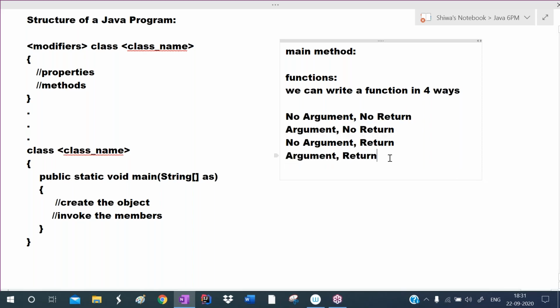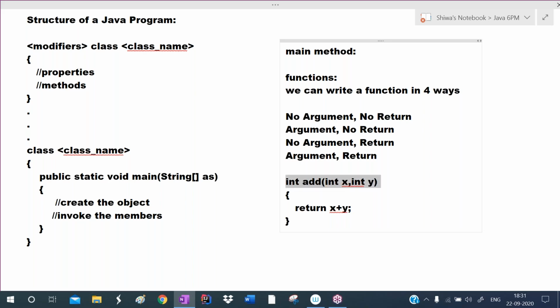For example, here I'm writing an add function: add(int x, int y), starting point of function, ending point of function. I'm writing return x plus y, and the x plus y value I'm returning. x is an integer value, y is an integer value, so x plus y is also an integer value. So the return type is int. This is called a function.